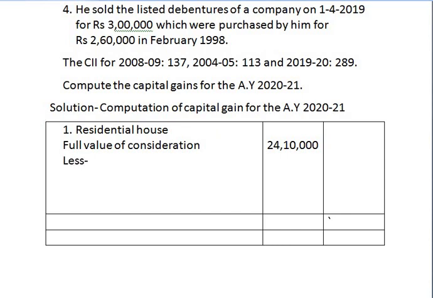From this, we have to deduct expenses on transfer. In this question, Mr. Rahul has paid brokerage charges of rupees 10,000. So brokerage is 10,000 rupees. Deduct this from the full value of consideration.